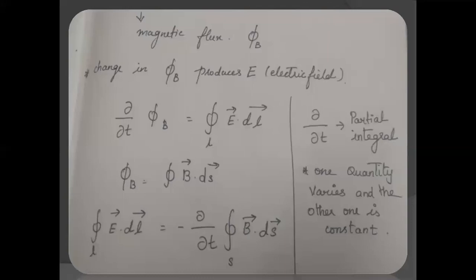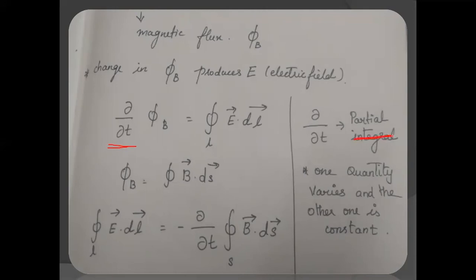Now, knowing that magnetic flux is phi B and change in magnetic flux produces the electric field: this phi B is the magnetic flux and ∂/∂t is the partial derivative with respect to time. As you can see, we know d/dt, but now we are using ∂/∂t, and we call this the partial derivative.